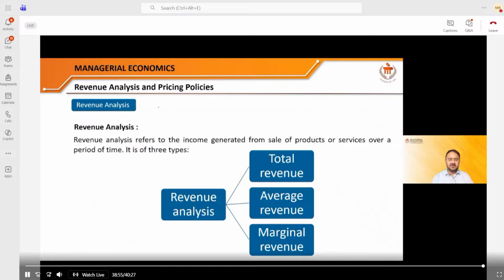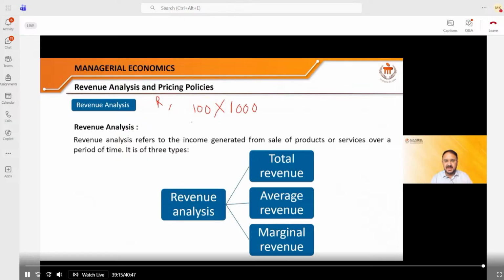Now, when I talk about revenue analysis, say one of my students, Ramesh, has a company. That company is selling 100 units of the product each month, and each product he is selling at rupees 1000. So what is the total revenue? Write down into the chat box.